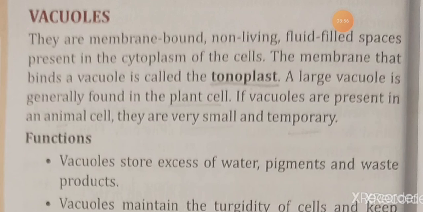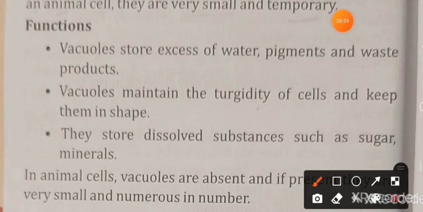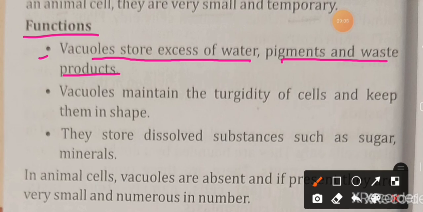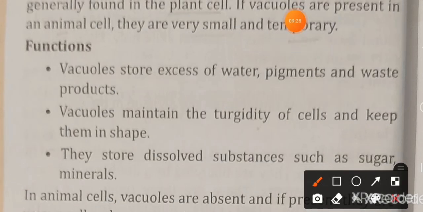Let's see the functions of vacuole. The first function is vacuoles store excess of water, pigments and the waste product. So these vacuoles store the excess water, pigments and the waste product of the cell. Next is vacuoles maintain the turgidity of the cell and keep them in shape. So the second is the vacuole maintains the turgidity of the cells, that means the water balance quantity in the cell. Okay, and keep them in shape.